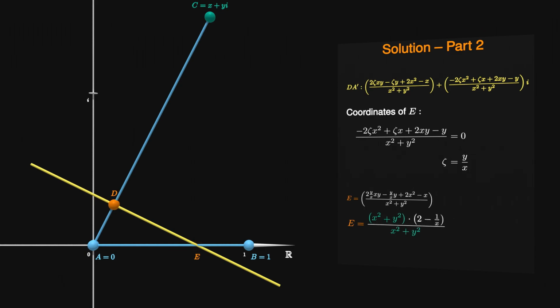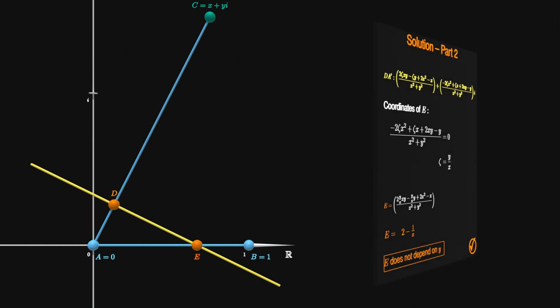Look at the expression for the point E and notice the absence of the symbol y. This proves that E is indeed independent of the choice of y. No matter how we choose C, the point E stays at this exact spot. And this is what the problem wanted us to prove.